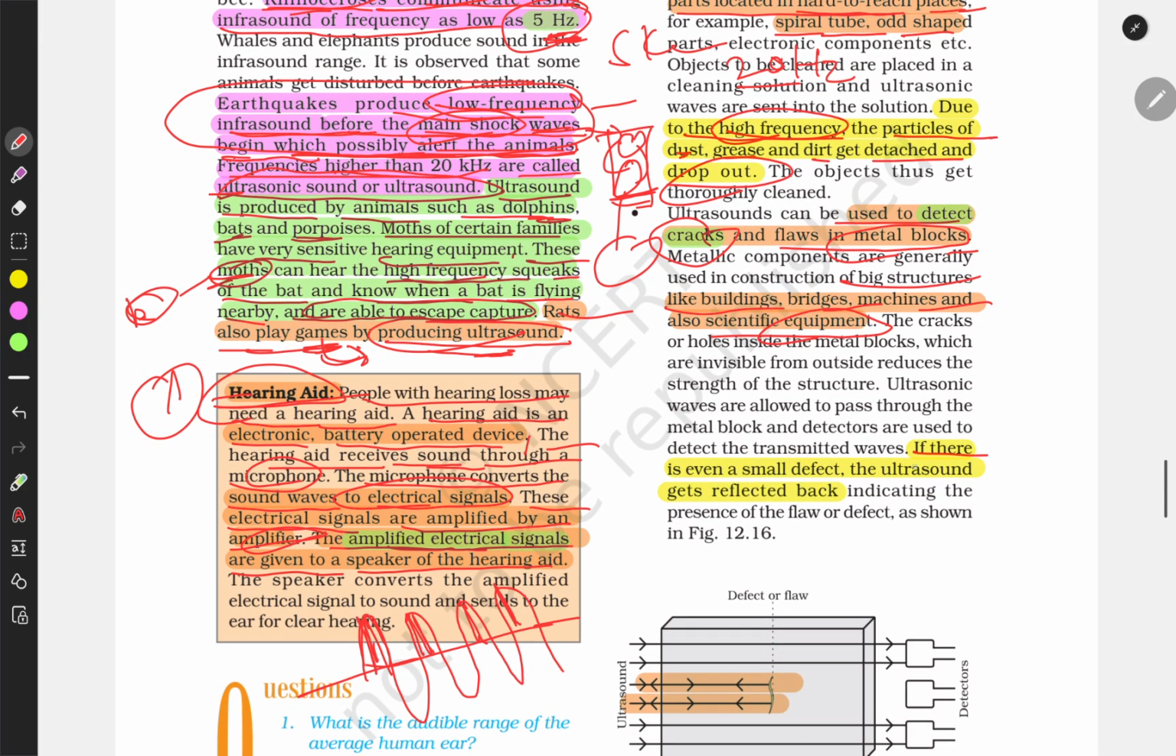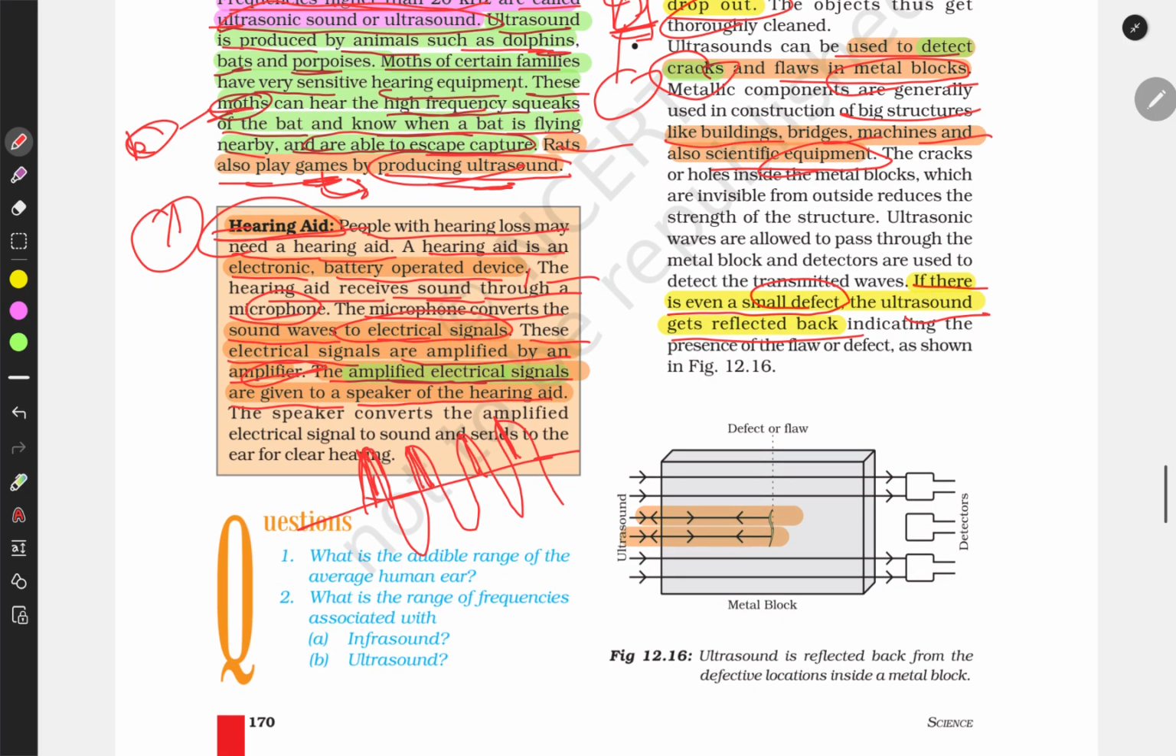If there is a small defect, the ultrasound is reflected back. So this is a pictorial representation where we are passing ultrasonic sound in a block, and where it is cracked, the ultrasound is reflecting back from the crack. These are the detectors, and here they have not detected any wave, since no wave is there. So this is how we can also identify the cracks.